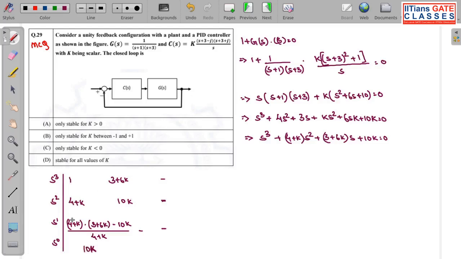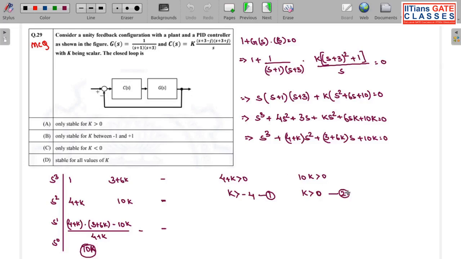The first column of the Routh-Hurwitz table should have the same sign. Here you can see the first entry is positive 1, so all the entries in the first column should be positive. First, 4 plus K should be greater than 0, which implies K should be greater than minus 4. This is my first condition. The next condition is 10K must be greater than 0, which implies K must be greater than 0. This is my second condition.